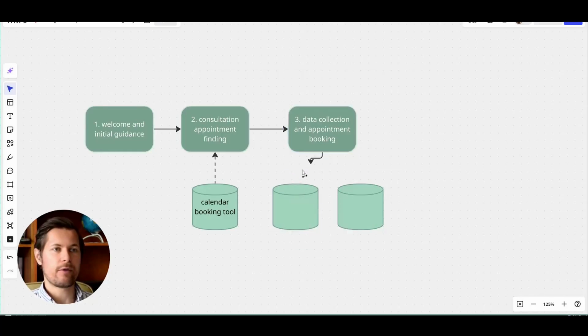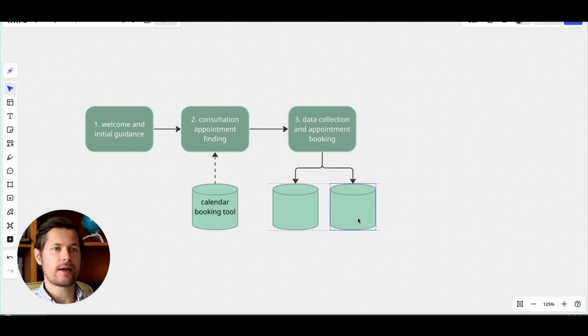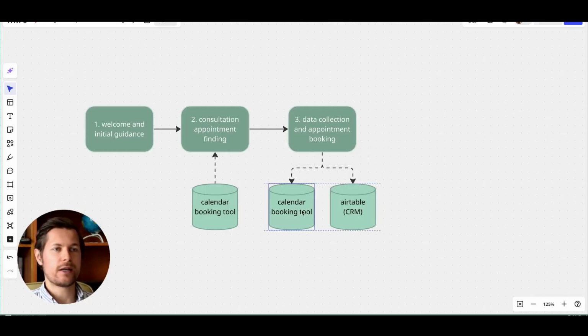So then we'll have an arrow that goes down into here. So basically it writes data into the calendar, and another arrow that goes down here that writes data into Airtable. We'll call this calendar, booking tool, and Airtable, which will be our CRM. And the arrows go downwards because the AI chatbot writes data into this, as opposed to the consultation appointment finding step where it read data, where it asked when are the available time slots.